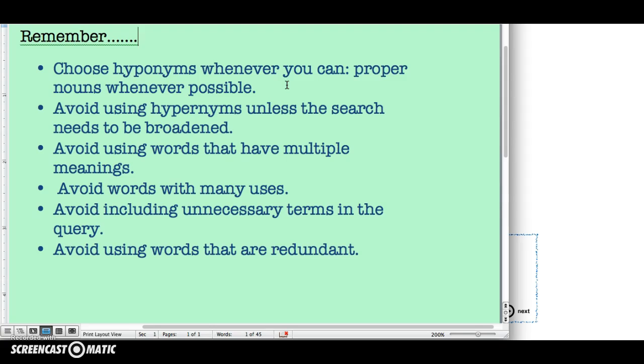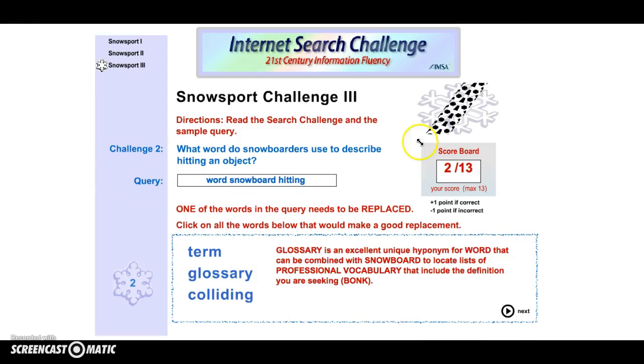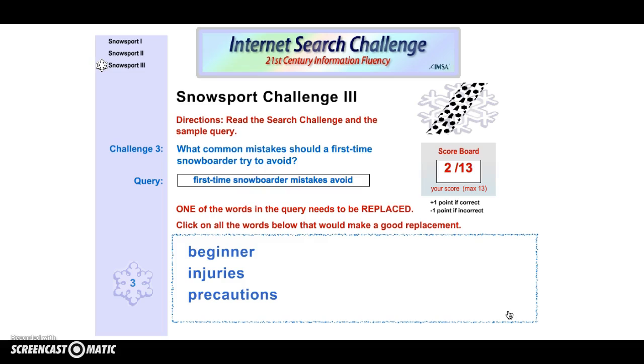Avoid including unnecessary terms in the query, and avoid using words that are redundant. So what you can do next is click your next button, and that will bring you to the next question. And if you have any other questions, come on up and I can help you out with that. So enjoy your Snow Sport Challenge.